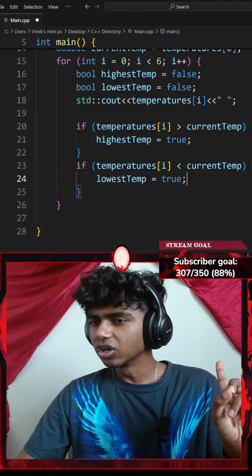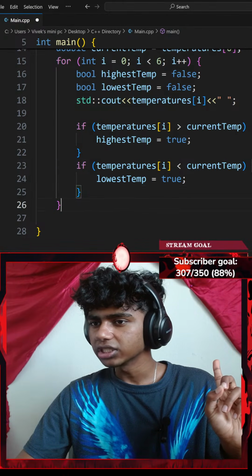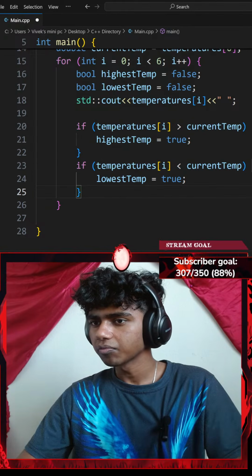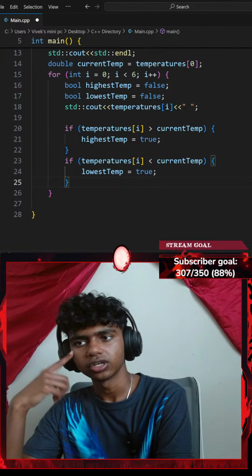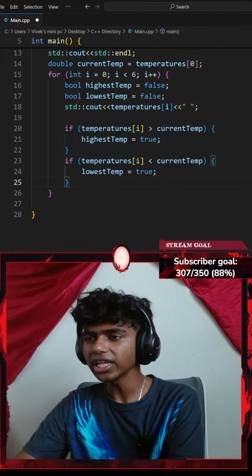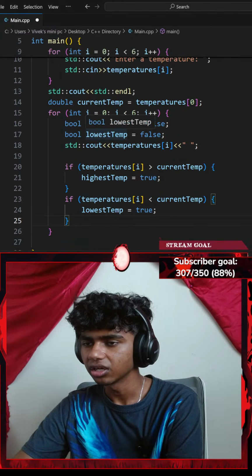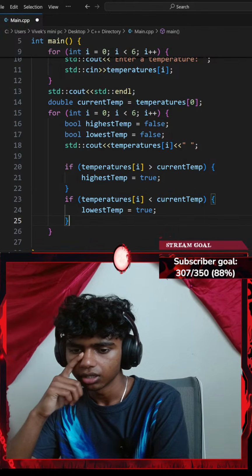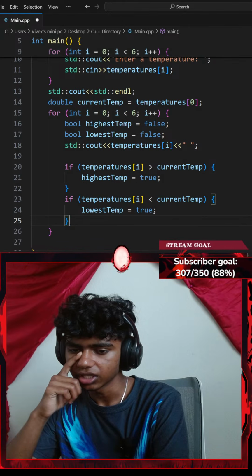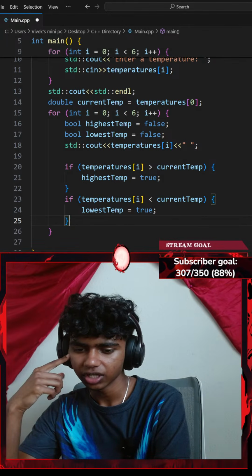Okay, next up, let's go ahead and mark this as highest, that as lowest. Okay, so I gotta go with another standard console output. Should I get this whole thing outside? It's not higher than current, then it has to be lower than current.